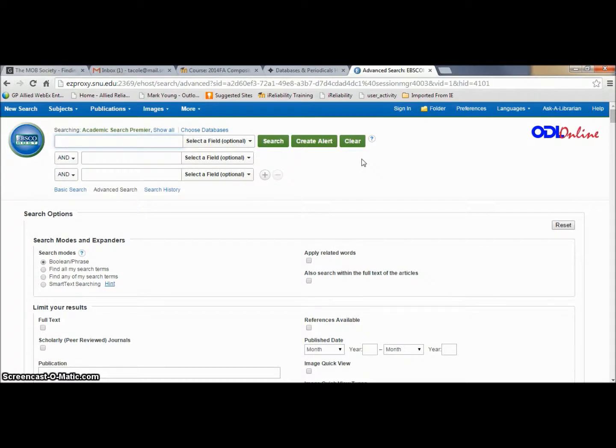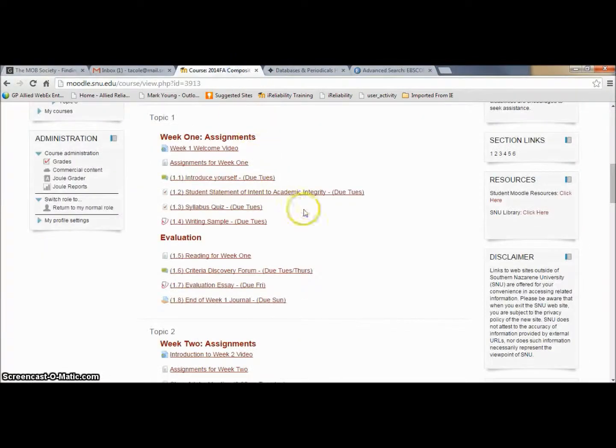The video does suggest to place the articles you need in a folder, but honestly I prefer to email them to myself or print them out, so I don't have to worry about finding the article again later. If you have any questions as you research, please let me know. I love doing research and I'm happy to help you if you have problems.